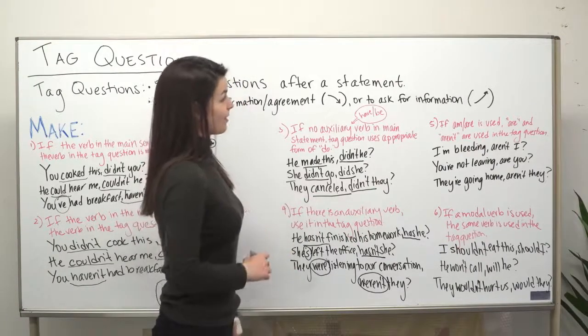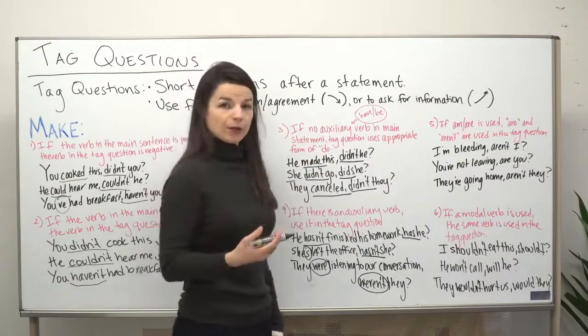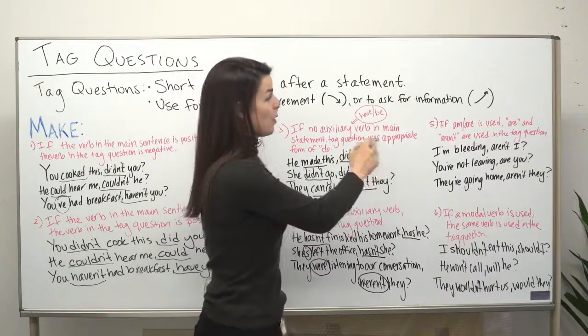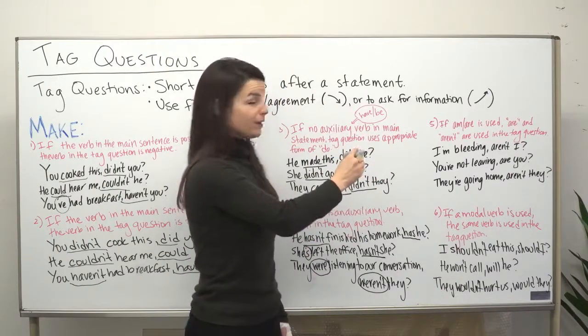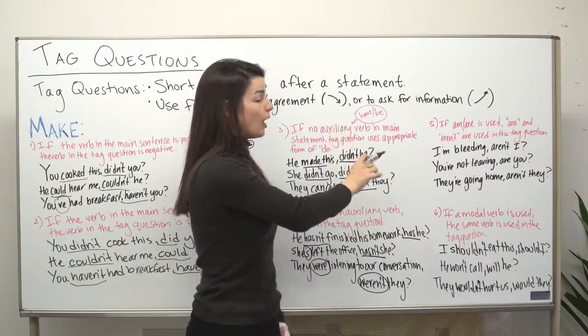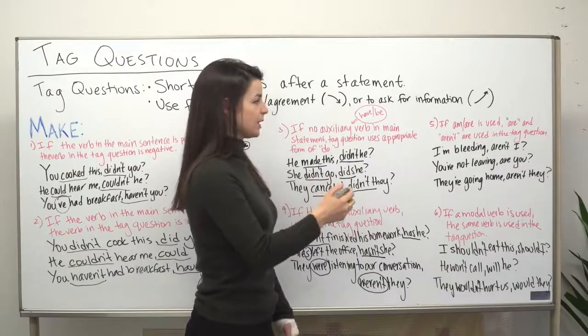All right, let's go on to part 5. So part 5 is a little bit special. If am or are, if one of these words is used in the main part of your statement, then we'll use are or aren't to make the tag question here. This one's a little bit special.